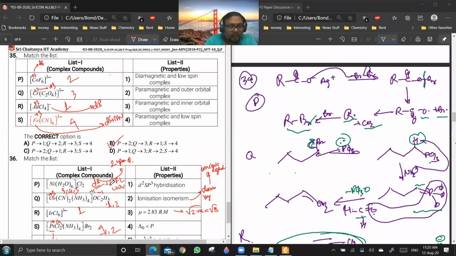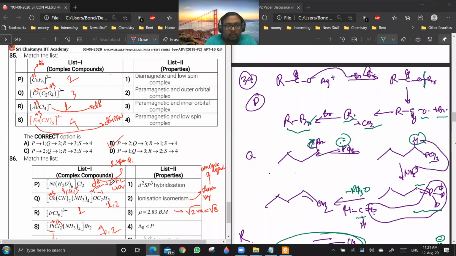Cr3+ in the second case is a d3 configuration. For a d3 configuration, two vacant orbitals will always be there in the inner 3d orbitals, so it will always form a low spin complex only. Since there are three unpaired electrons, it will be paramagnetic. So in this case the answer will be option 3.